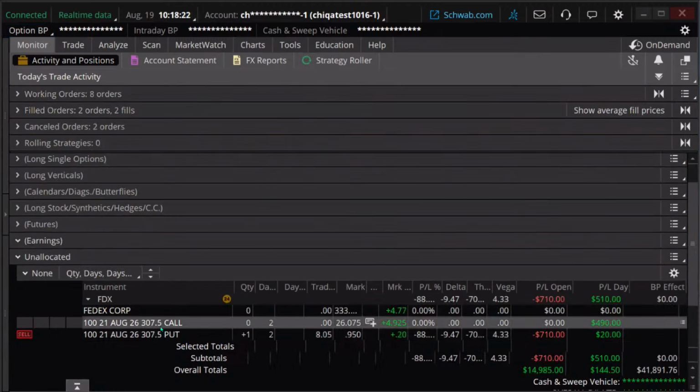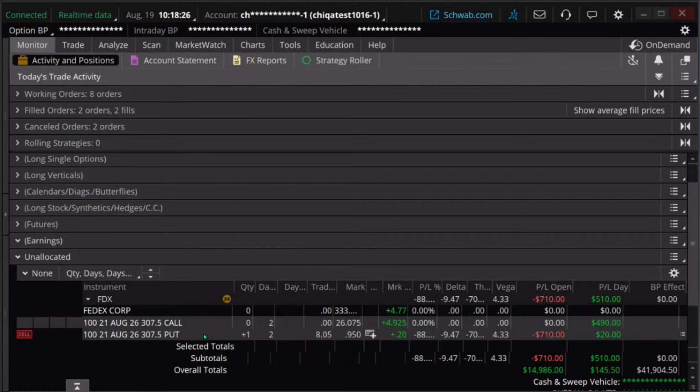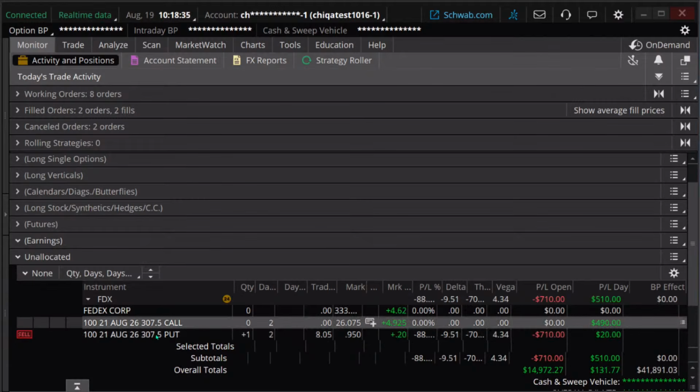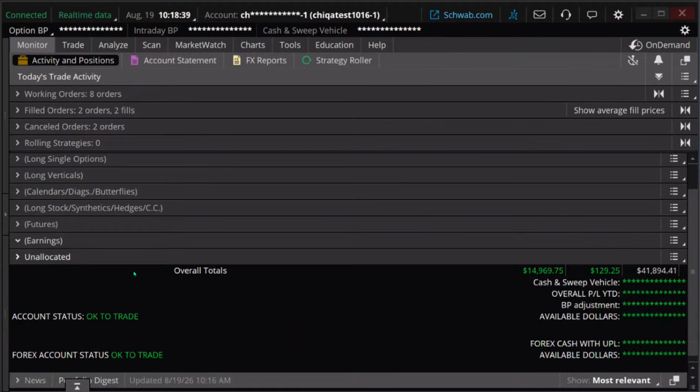Hopefully, maybe FedEx will take a big drop in the next day or something like that. That would benefit this trade. Otherwise, it's far enough out of the money, it's unlikely to be worth anything. If it's worth something at expiration, great. If not, that's okay. So that's how moving the one trade can affect our Greeks.